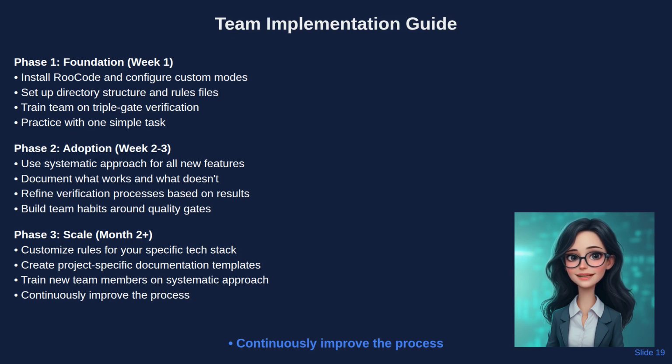Phase 3 enables scaling. Customize rules for your specific technology stack. Create project-specific documentation templates, train new team members on systematic approaches, and continuously improve the process based on experience. The key is gradual adoption with consistent application. Don't try to implement everything at once. Build systematic habits progressively and refine based on what works for your specific context.